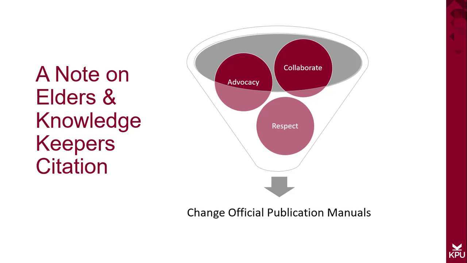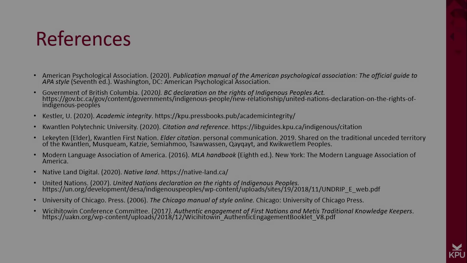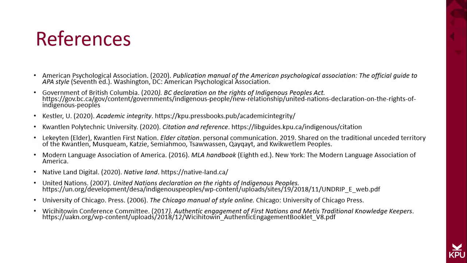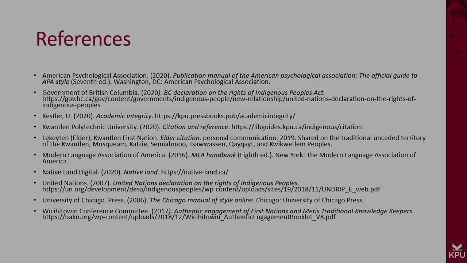The citations I presented today were created in consultation with other Indigenous librarians. We drew on a template from Norquest College and collaborated with the University of British Columbia's Huehua Library and Simon Fraser University. Work is currently being done to advocate for elder and traditional knowledge citation inclusion in the official citation guides, APA, MLA, and Chicago. That said, if you are submitting a paper for publication, be sure to use the official citation rules for the publisher. Below are a list of references used in this segment of Indigenous Information Literacy.